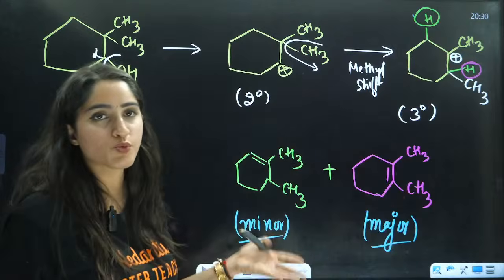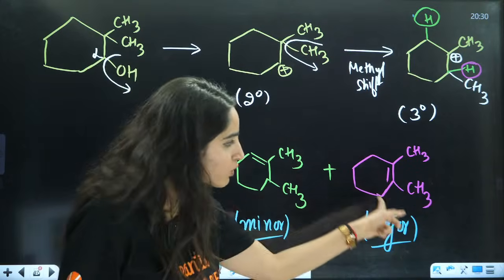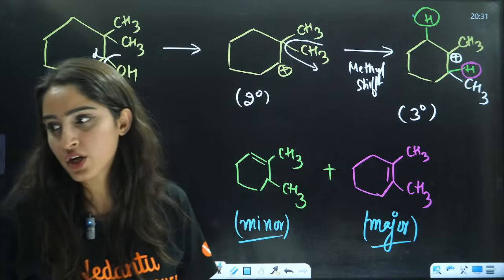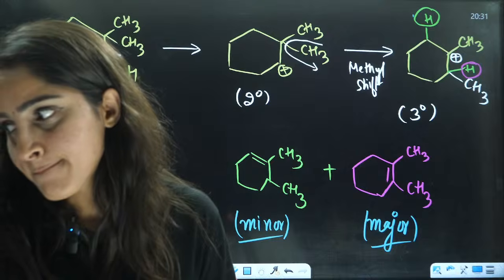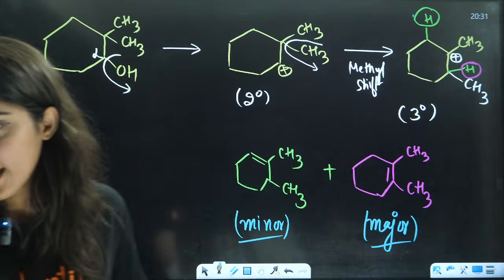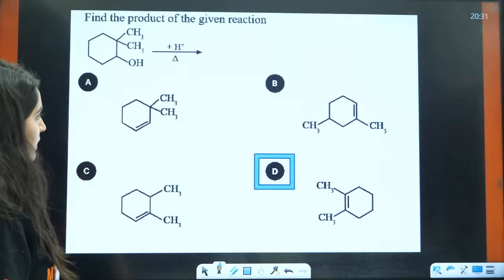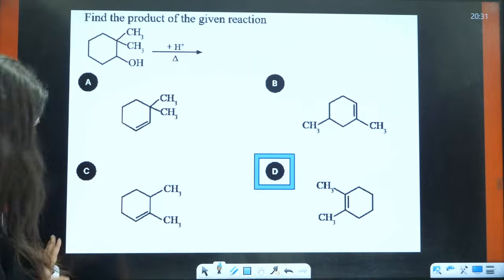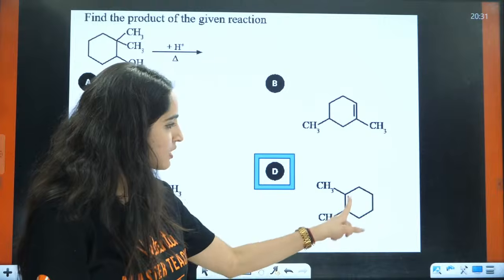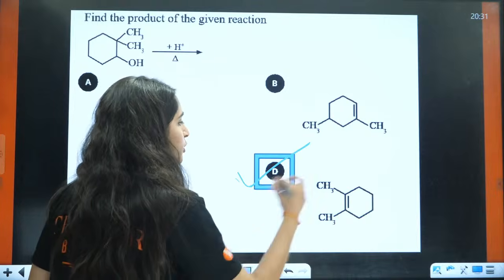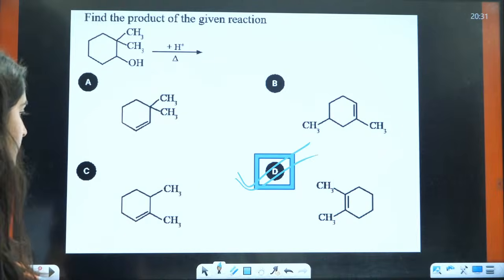So in both cases, what is my major product? This is more highly substituted, so this is my major product. Benzene with CH3 and the double bond becomes my major product. So D is the correct answer, right?